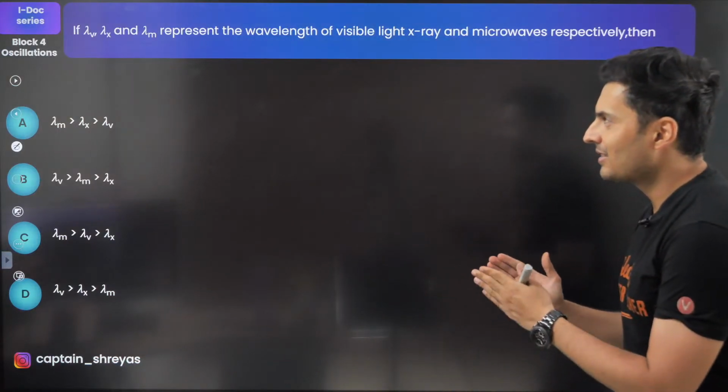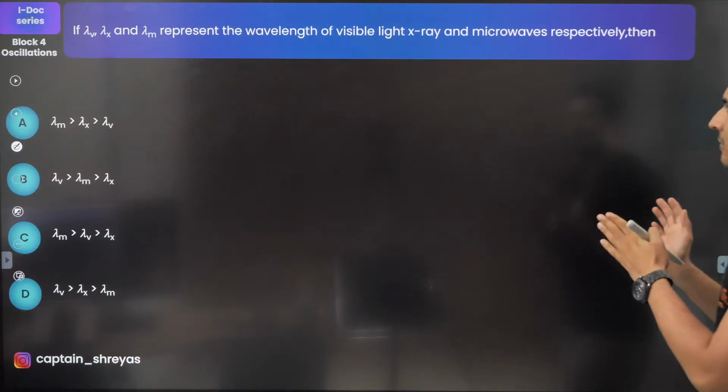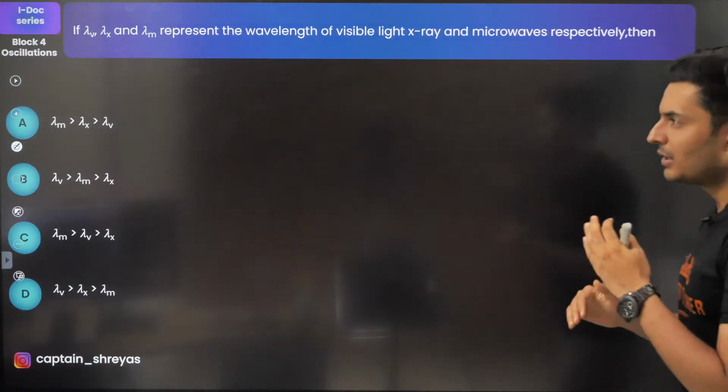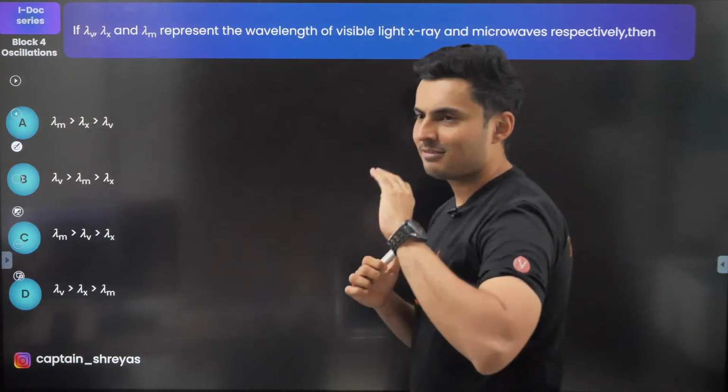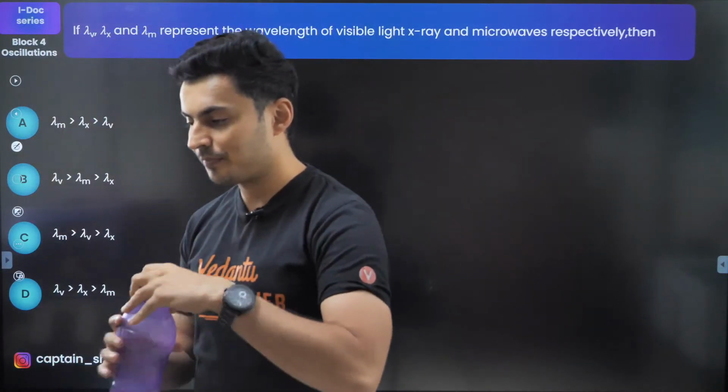Lambda V, lambda X and lambda M represent wavelengths of visible, X-ray and microwaves. Then which is more, which is less? This is a direct theory based question. I want everybody spamming in the chat box.